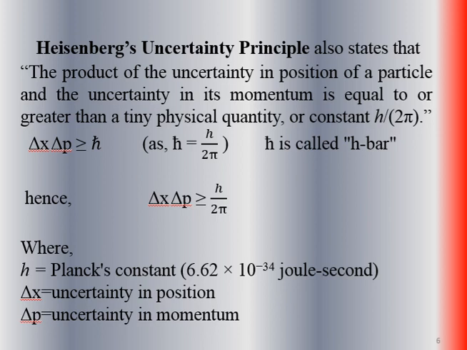The formula is delta x into delta p, the product of uncertainty in position and uncertainty in momentum, is equal to or greater than h bar, where h bar equals h upon 2 pi. Hence delta x into delta p is equal to or greater than h upon 2 pi, where h is Planck's constant, 6.62 into 10 raised to minus 34 joule second, delta x is the uncertainty in position and delta p is the uncertainty in momentum.